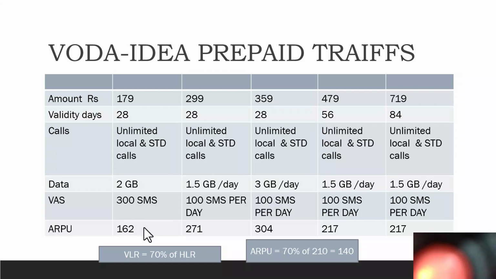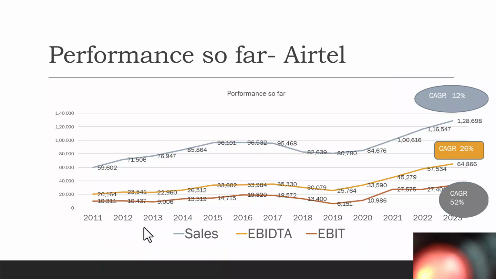So if you calculate the average revenue per user, that 179 includes the GST of 18%. If we knock that off, then the ARPU comes to 162 for the lowest plan. So their combined ARPU of all the plans comes to 210. Assuming that 70% are active, who are in the VLR, their ARPU would come to close to 140, which is the number they have declared, about 130 something or 137 or whatever. So these are their tariff plans, the current tariff plans. They might have increased a little bit compared to what they were doing earlier. So if you look at the Airtel performance so far, these are all in Excel sheets where I've linked everything.